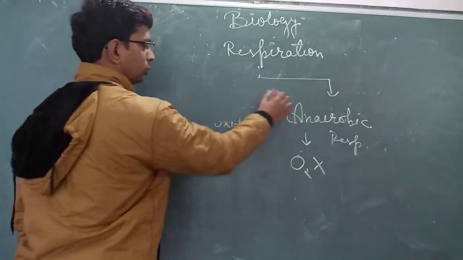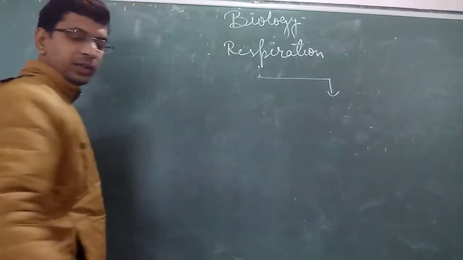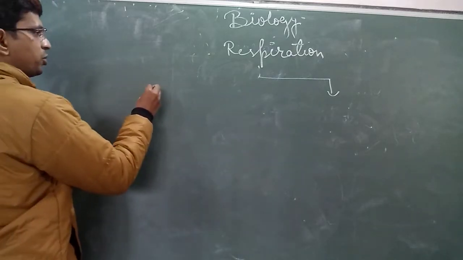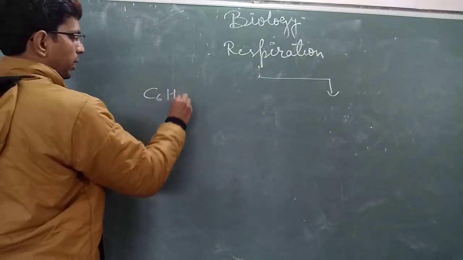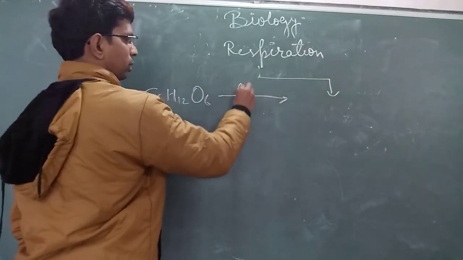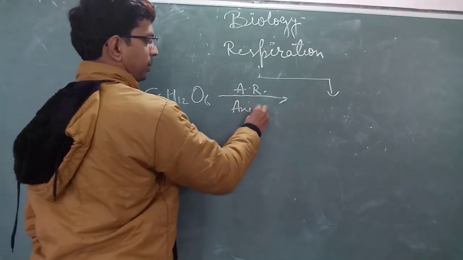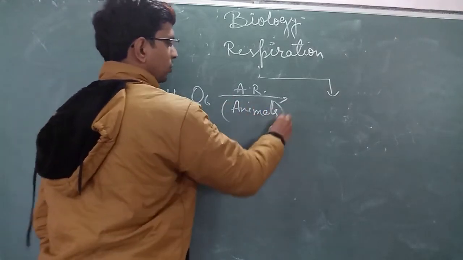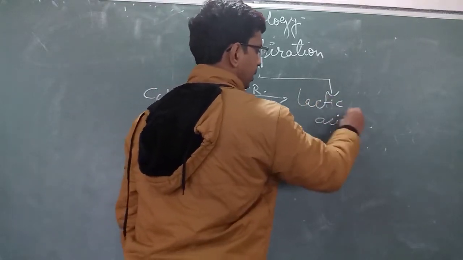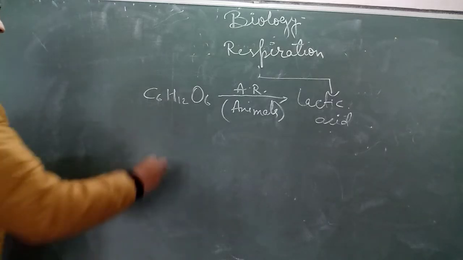And in both, means in animals and in plants, a very small amount of energy is produced. Let's write the chemical equations of these. C6H12O6 in anaerobic respiration. If we are talking about animals, what will be formed? Lactic acid will be formed, and carbon dioxide gas will not be produced.